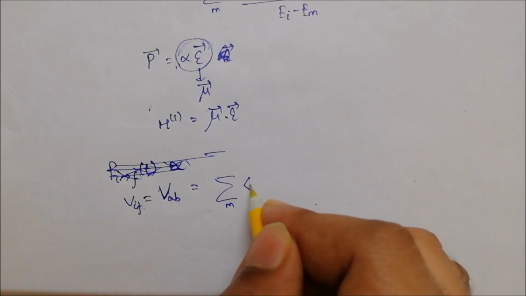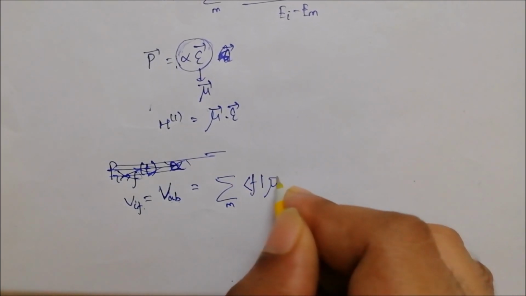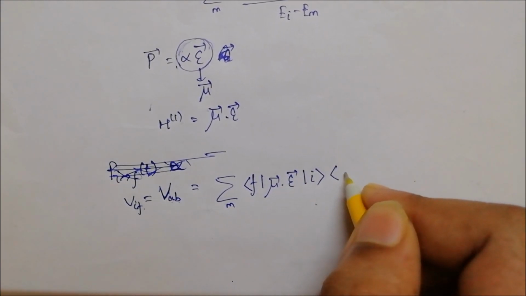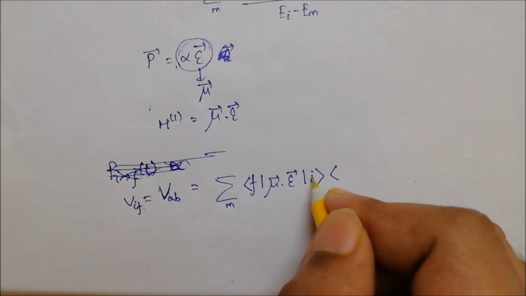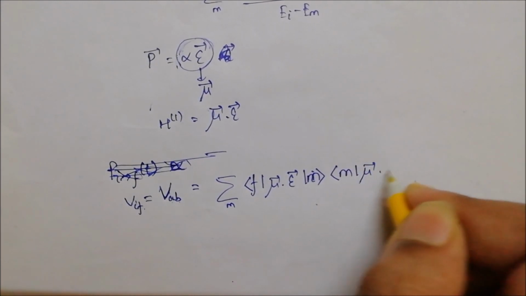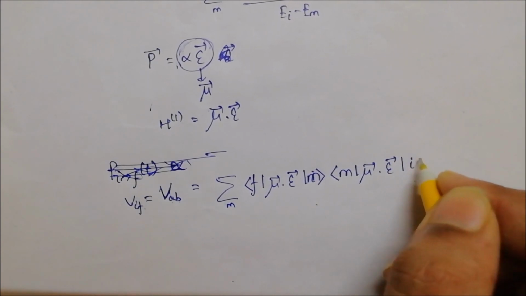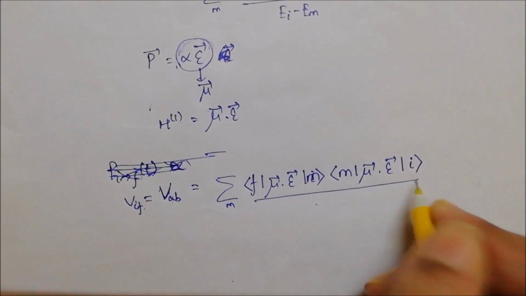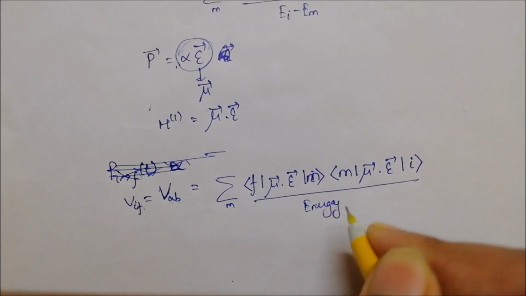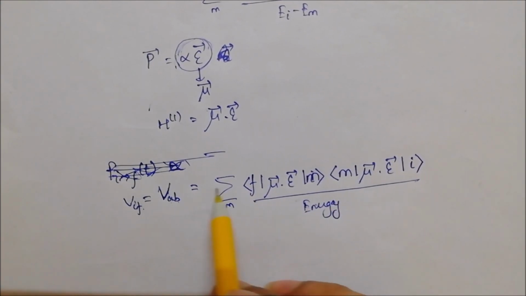So this will be F mu dot E M, M mu dot E I, and this is some energy term. This is a constant, so let's ignore this term for now. Let's focus on what this is.